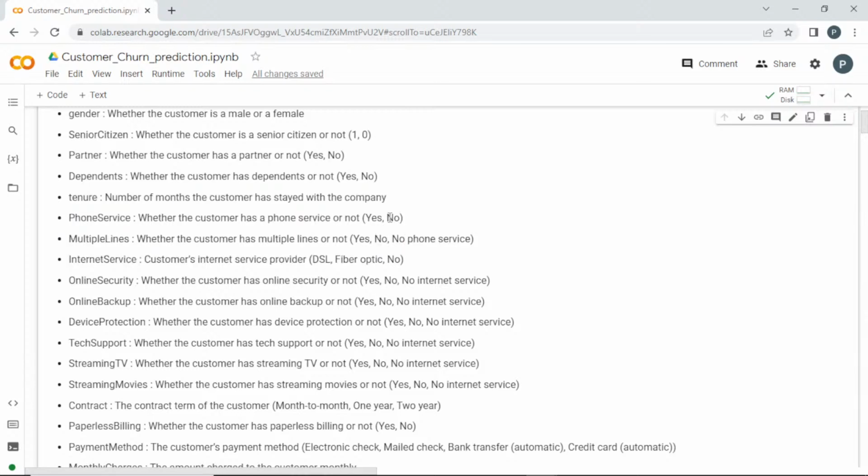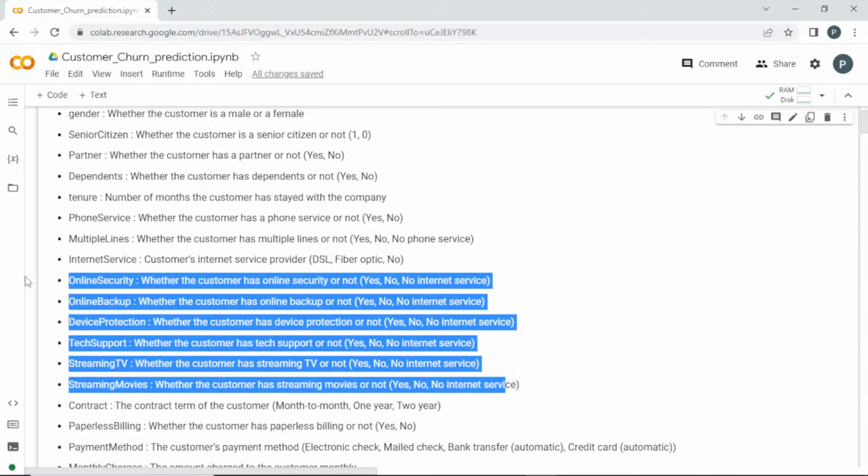If they don't have phone service, they cannot have multiple lines, so this will come under no phone service. And the internet service, which option of internet they have chosen, whether it is DSL or fiber optic, or whether they don't subscribe to internet at all. And then some other options like online security, online backup, device protection, tech support, streaming TV, streaming movies.